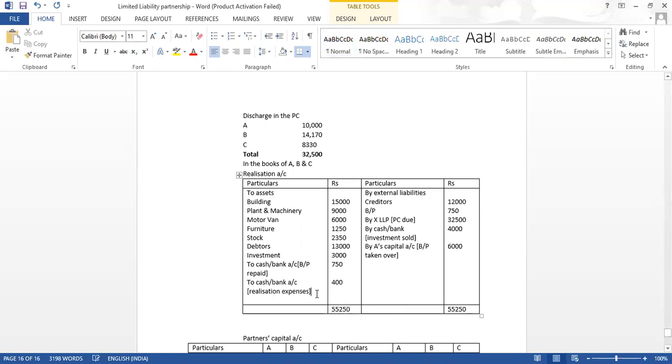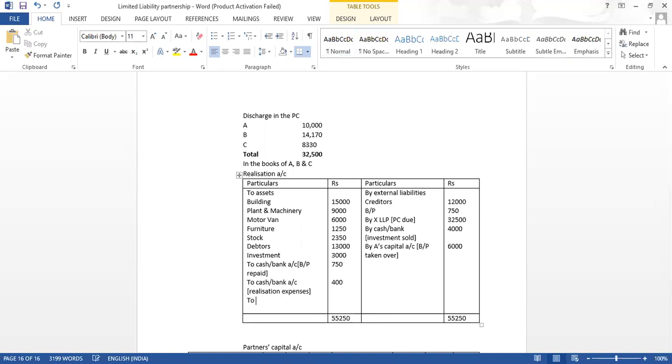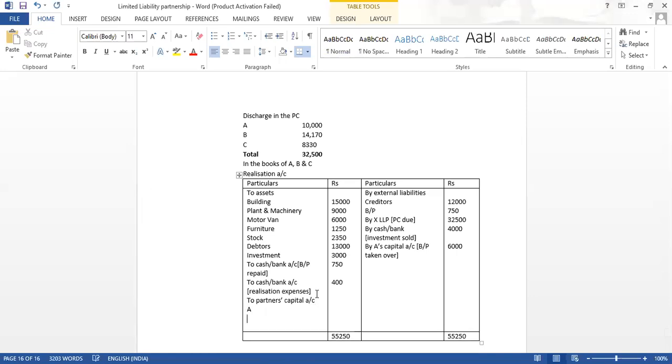And whatever difference comes will be divided to the partners' capital accounts. We have A, B and C. Their profit sharing ratio is 2:2:1.